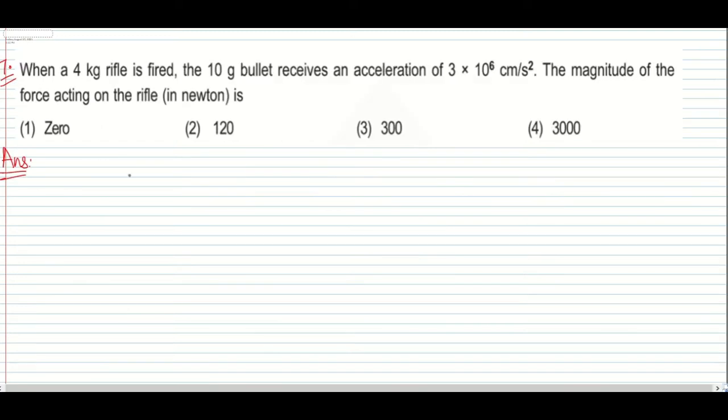Now the next one: when a 4 kg rifle is fired, a 10 gram bullet receives an acceleration given. The magnitude of force acting on the rifle is... So this is the rifle you can consider.